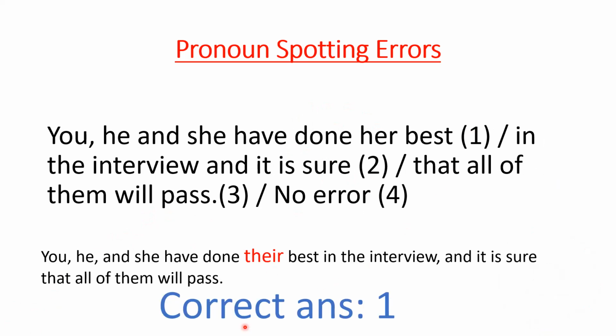Correct answer is number 1 statement. You, he and she. We are talking about 3 persons here have done her best. Her best is incorrect. Their best. We are talking about 3 persons. So for the plural, which pronoun we use? It is their.